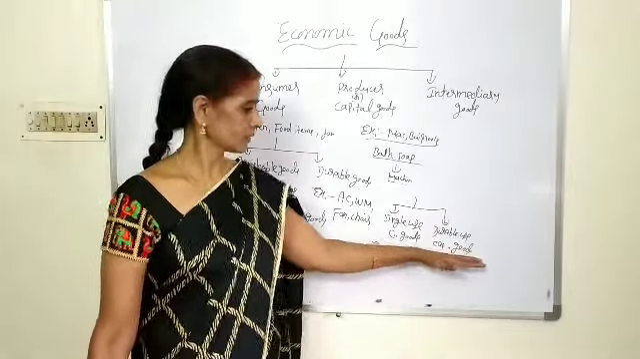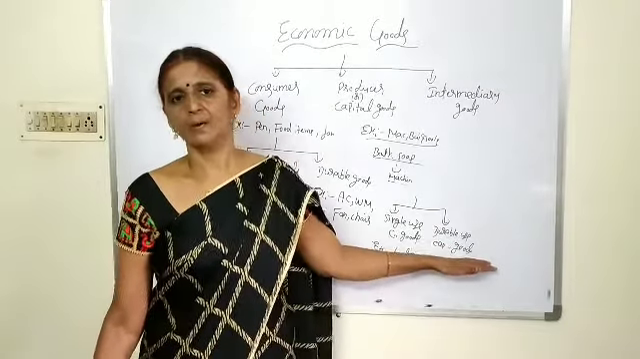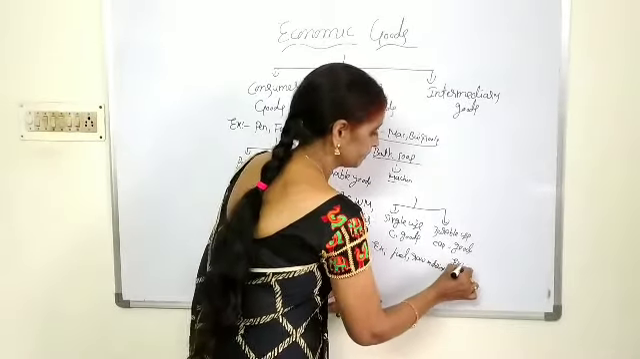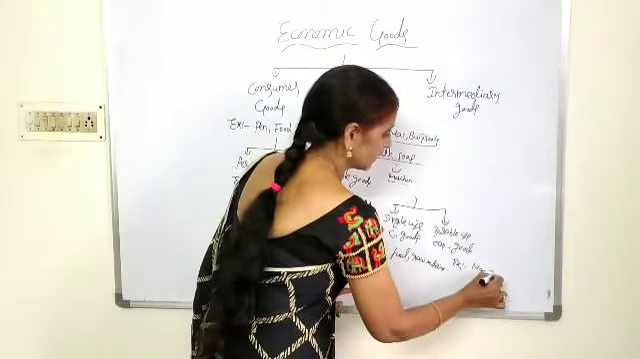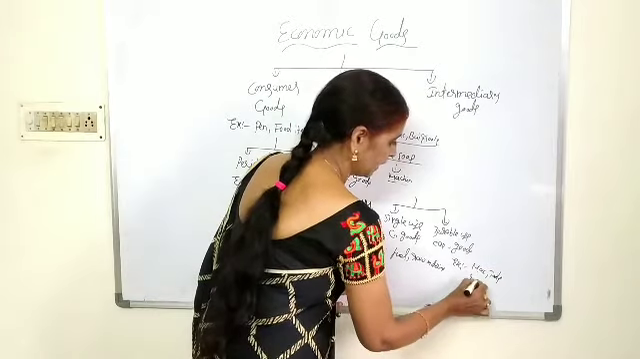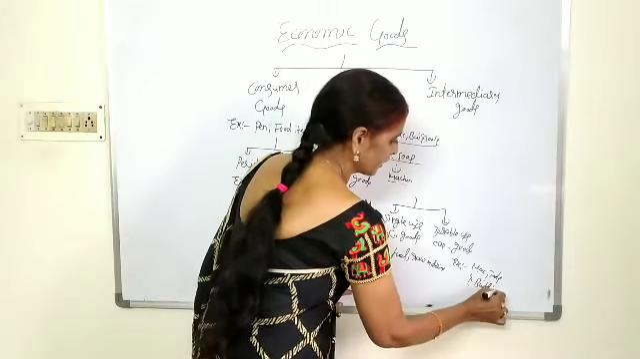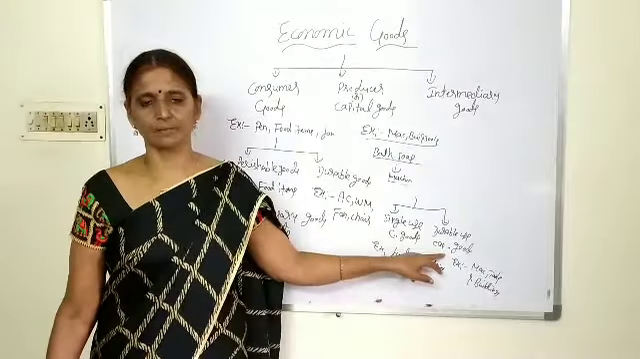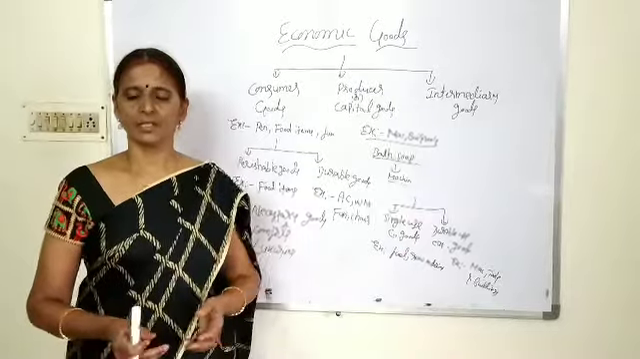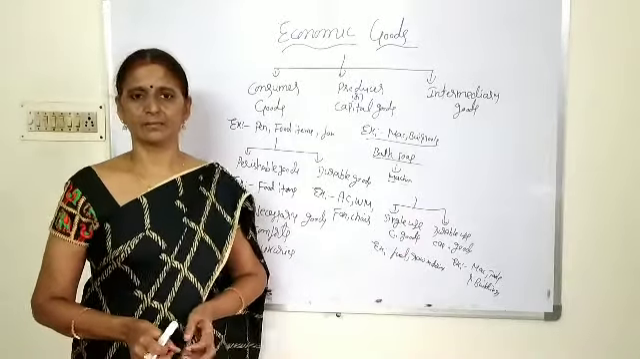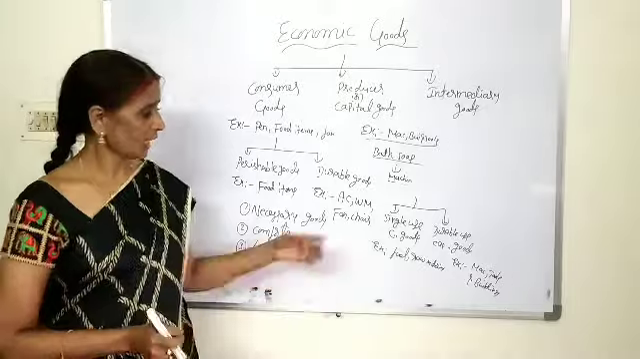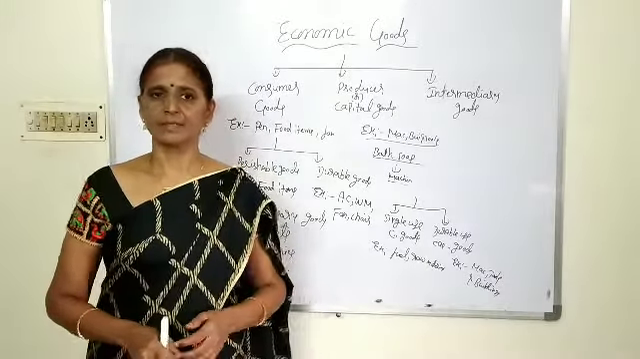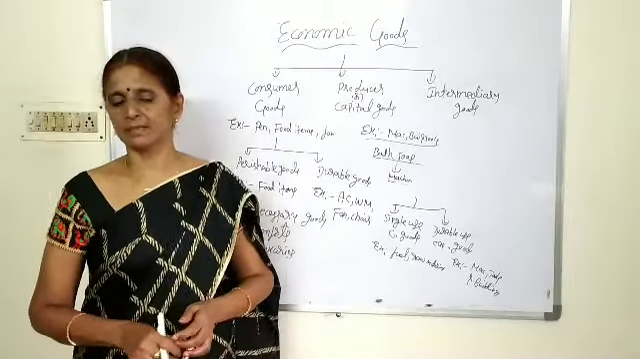And durable use capital goods are used over a long period of time in the production process. Examples: machinery, tools, buildings and other equipment are used over a long period of time in the production process. So that is the reason they are called durable capital goods. And children, one more thing, production of more capital goods will indicate the progress of the economy.